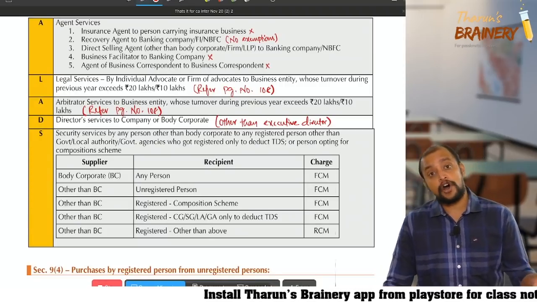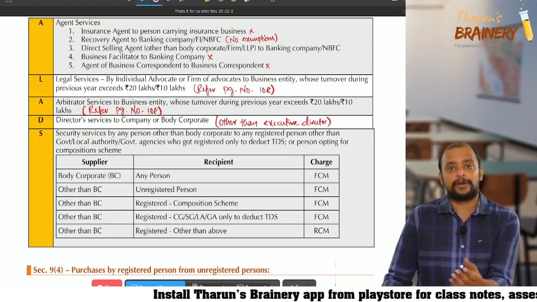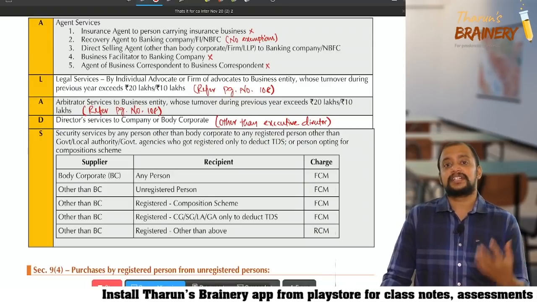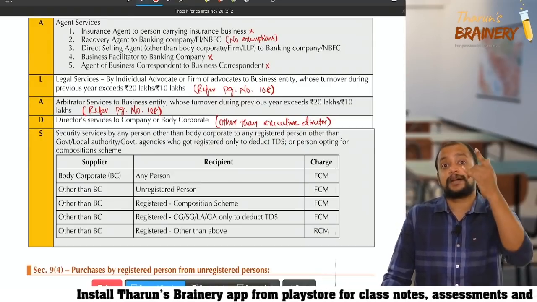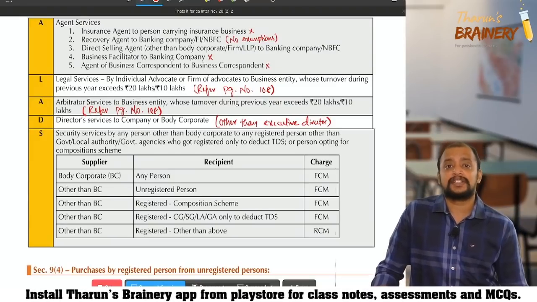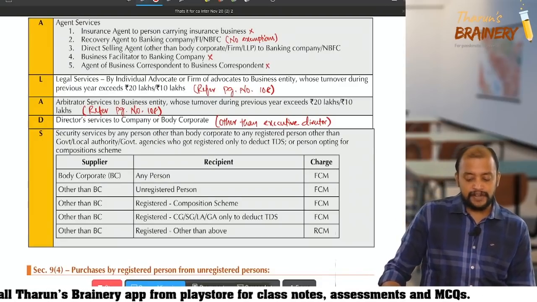So it is the non-executive director who renders services to a company or body corporate. They receive some money, and on that GST needs to be paid, not by the director but by the company. And we don't have any exemptions related to this. Then security service also, we don't have any exemption.